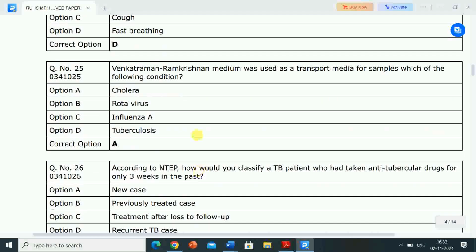Next question is, Venkataraman Ramakrishnan medium was used as a transport media for samples of which of the following conditions? Options are cholera, rotavirus, influenza A, tuberculosis. Correct answer is option A, cholera. Venkataraman Ramakrishnan medium was used as a transport media for samples of cholera.